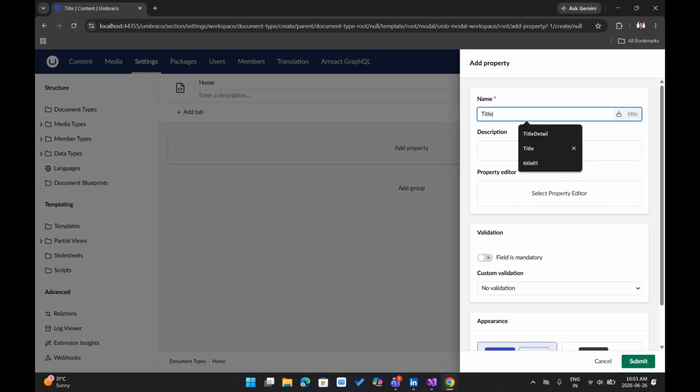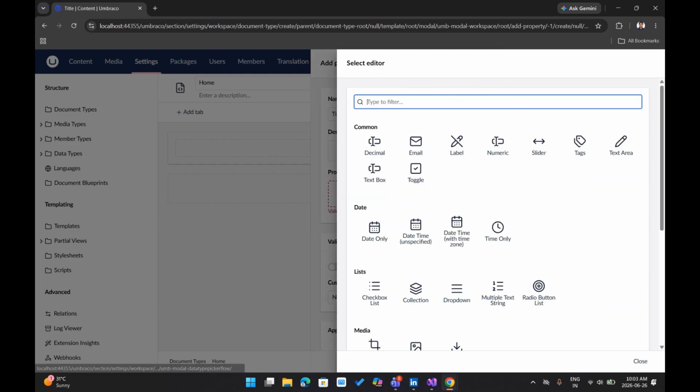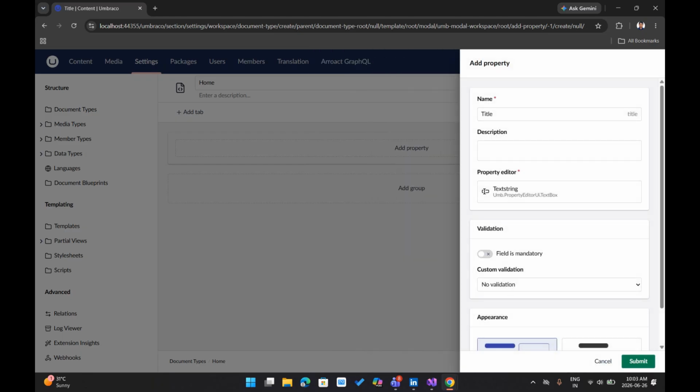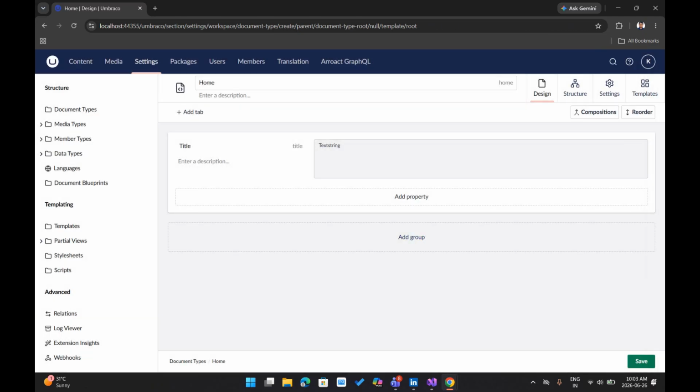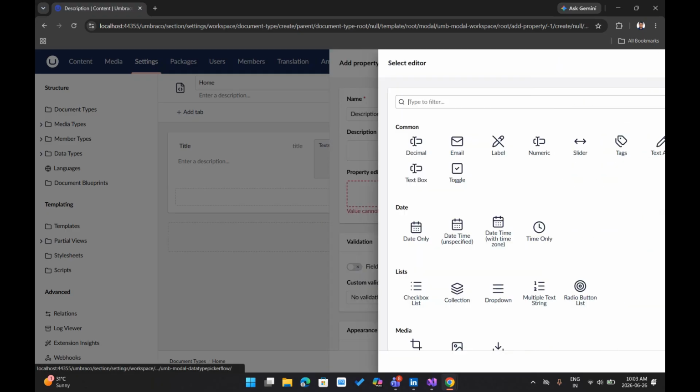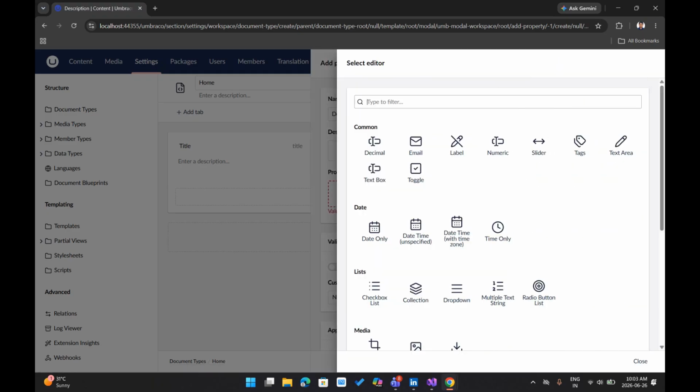The first is title, and the property type might be text string. It's okay. Let me add one more property, description, and add the property type as a text area.